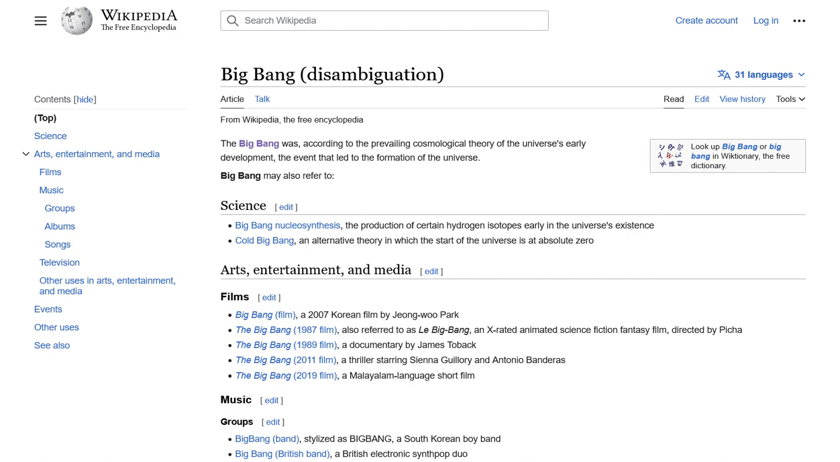This page is a disambiguation page for Big Bang. It lists various meanings of the term Big Bang and links to corresponding Wikipedia articles. There are no links that directly relate to Adolf Hitler, so we are not close to the article yet. I will choose link number 34, The Big Bang Theory, TV series.